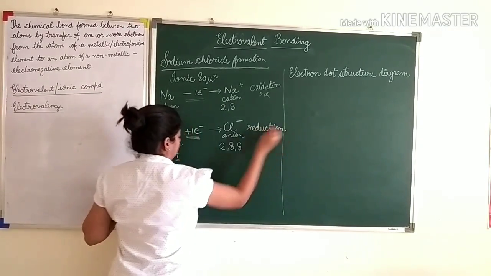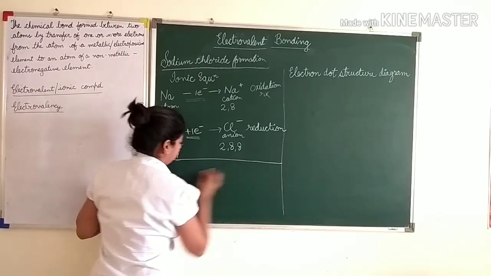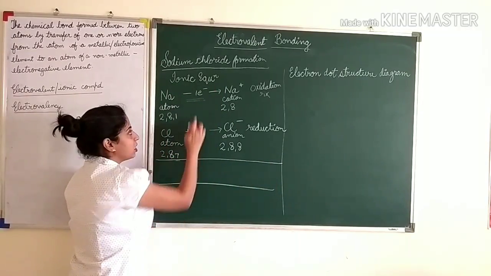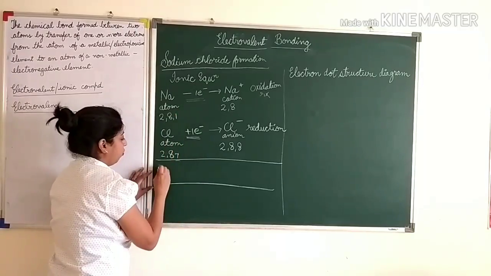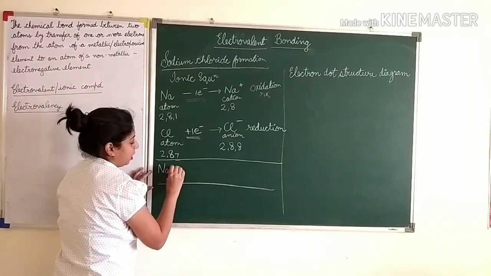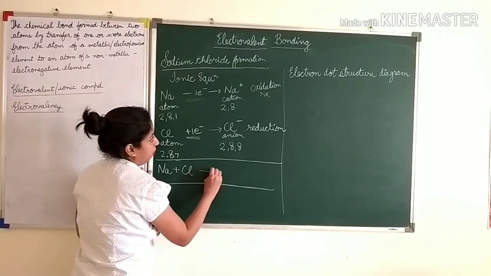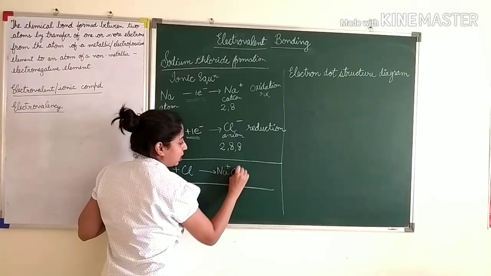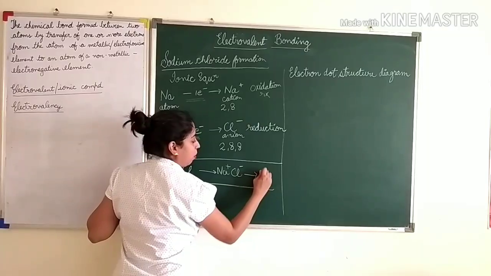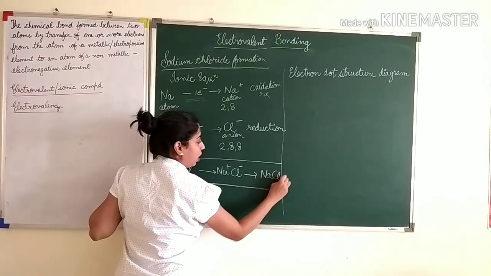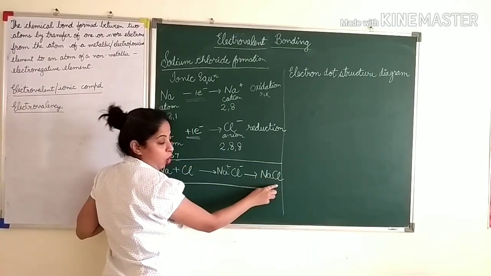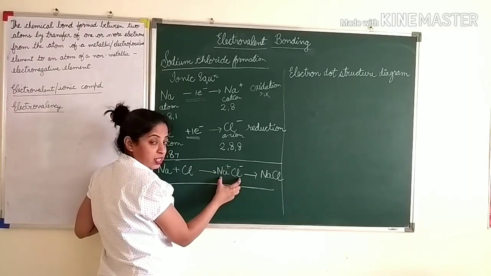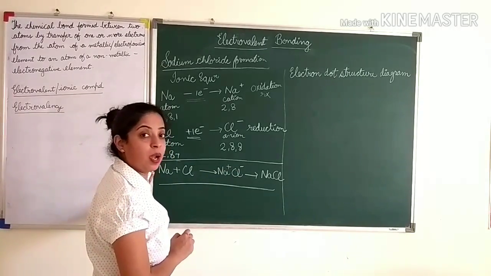Okay. And then you add up these two reactions because we have to write the ionic equation. Here is minus, here is plus, so they get cancelled. So we will write sodium plus chlorine gives you Na plus and Cl minus. This in turn becomes the NaCl compound. Okay, they are joined by a bond here because of the electrostatic force of attraction between these two ions. That is why it is also known as an ionic compound.